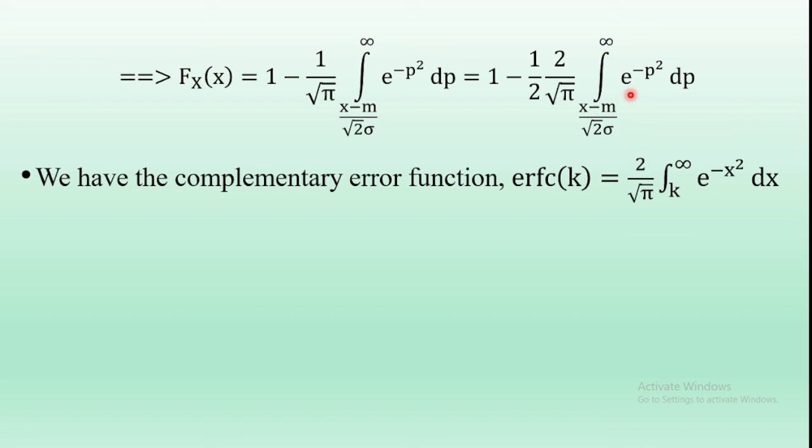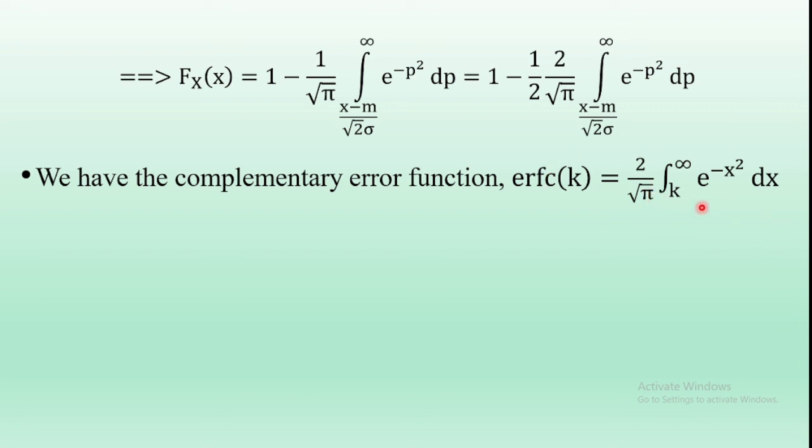The standard expression of the error function is erfc of k equal to 2 divided by square root of pi integral from k to infinity e power minus x square dx. So this is the standard expression.